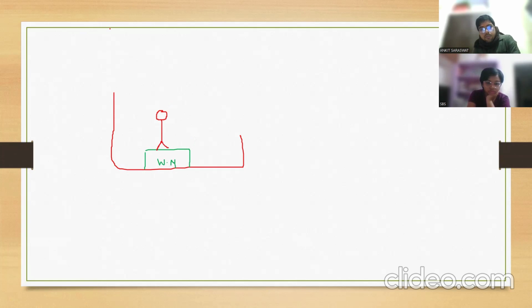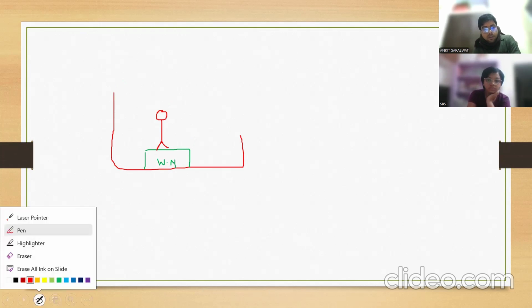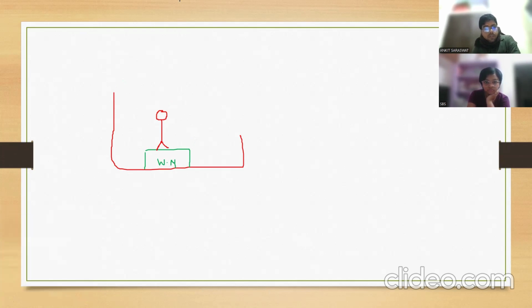And here a pulley is attached. Roughly I want to show, okay? One pulley is there like this, don't worry.